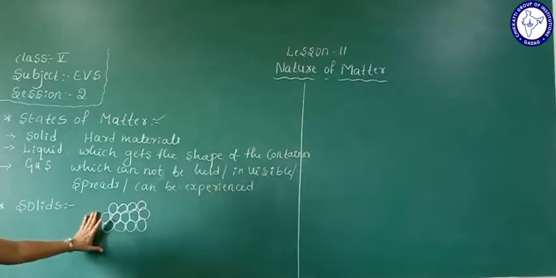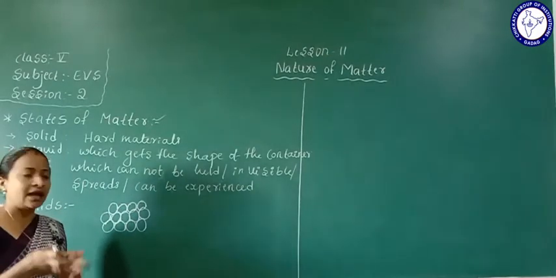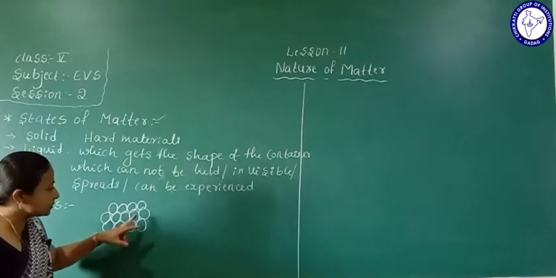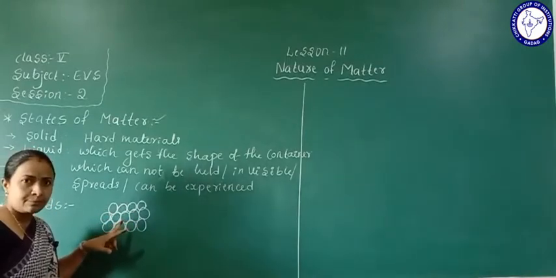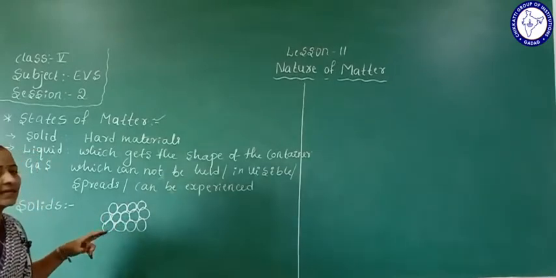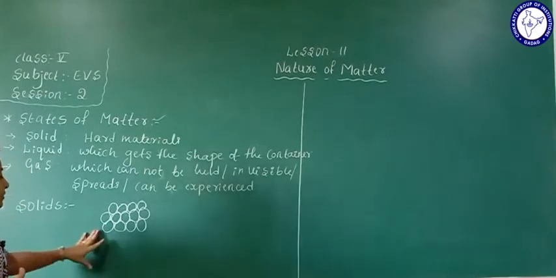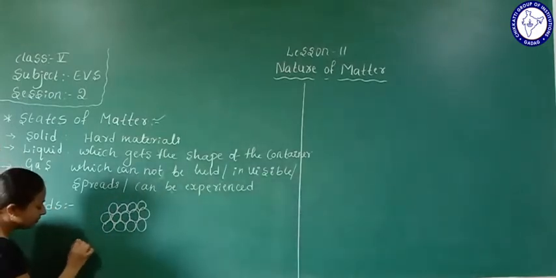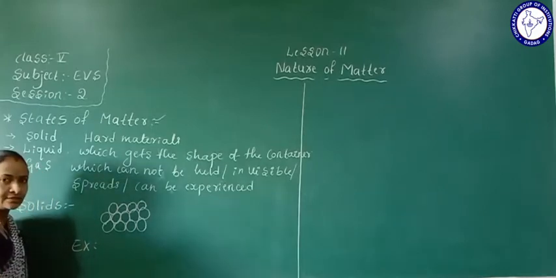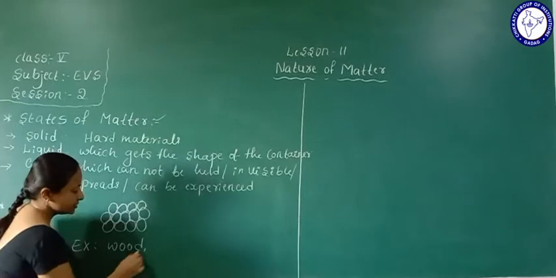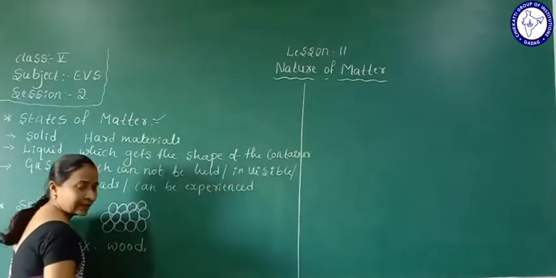These particles are held together. So here, are you observing any space in between these particles? No. It means these particles are held together and are close together, and those we call solids. So what examples can be given for solids? Wood, then stone, duster.